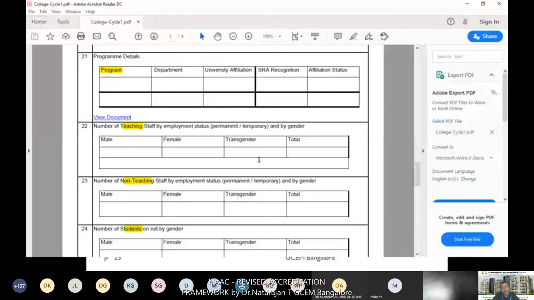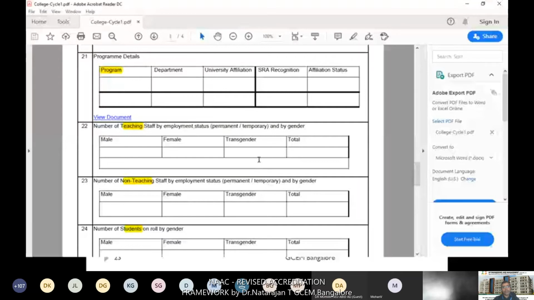So my suggestion is, if you are going for accreditation, at least 6 months or 1 year before, you should establish the IQAC cell and assign an exclusive IQAC coordinator. That's my suggestion. Then, has the institution made a statutory declaration for RTI? I'll show one example of that RTI information. Then, does the college have an academic MoU with a foreign institution? If you have made any MoU with a foreign institution, you can also mention that.